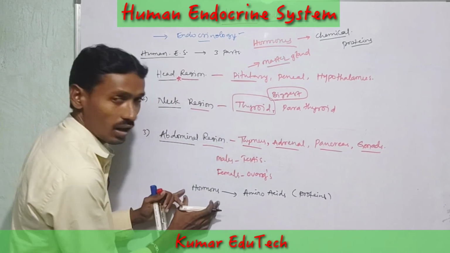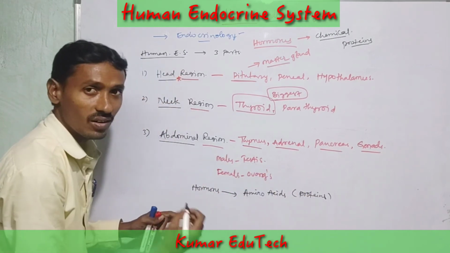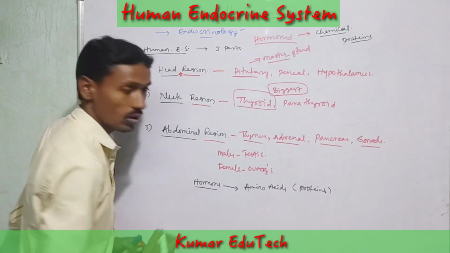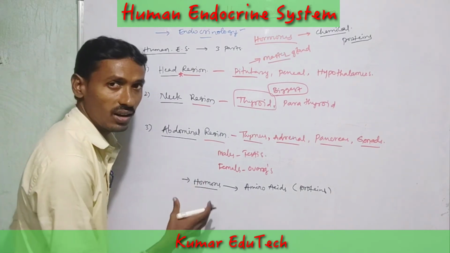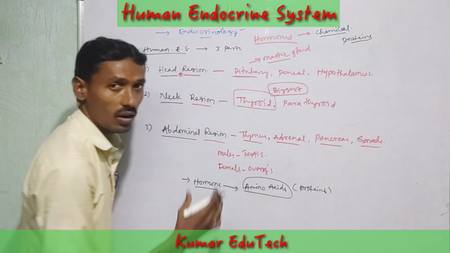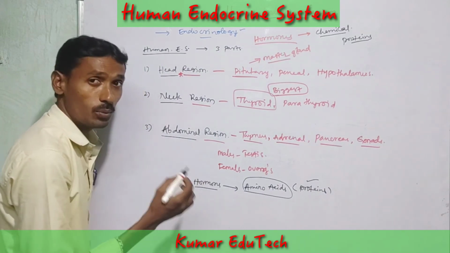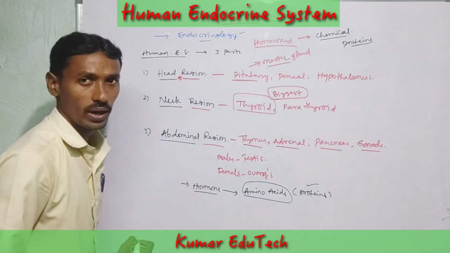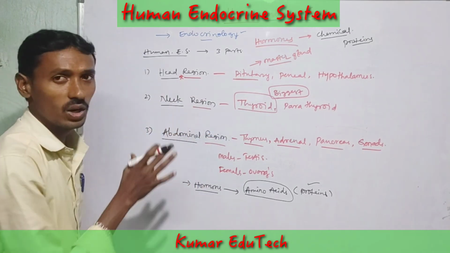So all hormones are proteins, but not all proteins are hormones. Catch the point: all hormones are made up of amino acids, so all hormones are proteins, but all proteins are not hormones. So this is the introduction to the endocrine system.